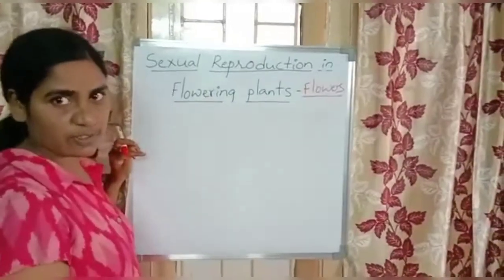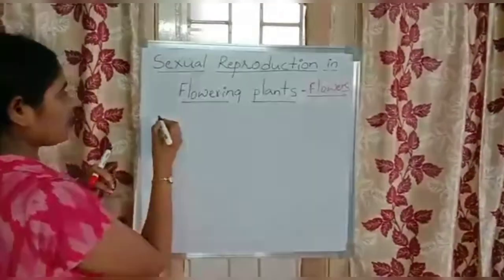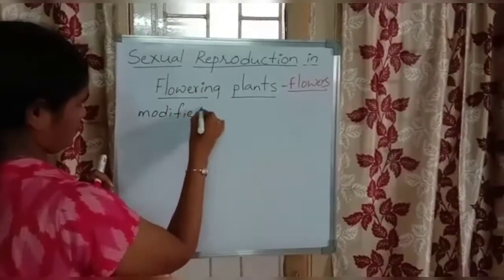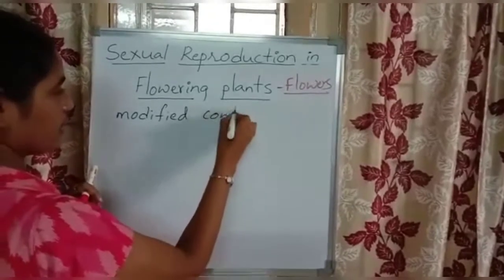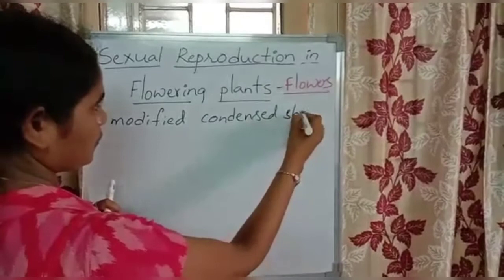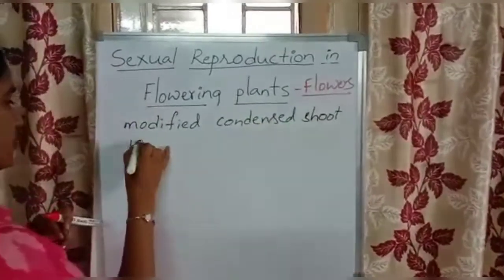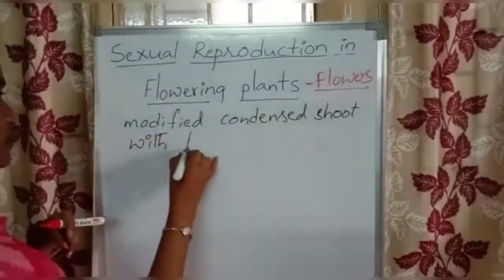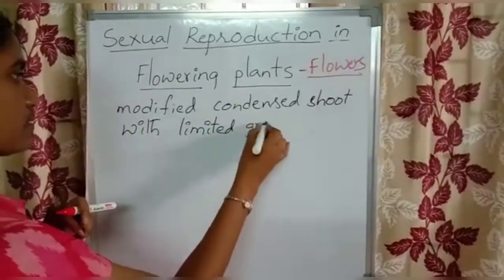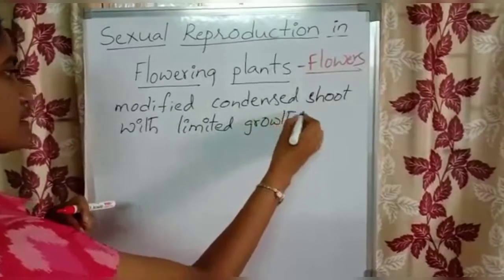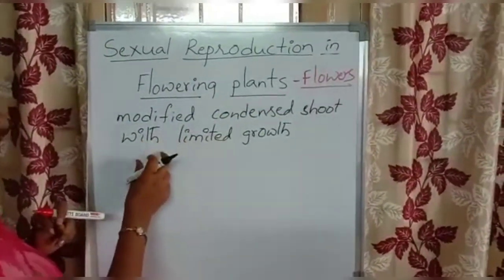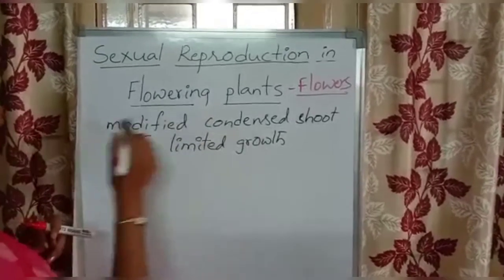We will give the definition for the flower. Flowers are modified condensed shoots with limited growth. So what are flowers? Flowers are the modified condensed shoot or branch with limited growth.